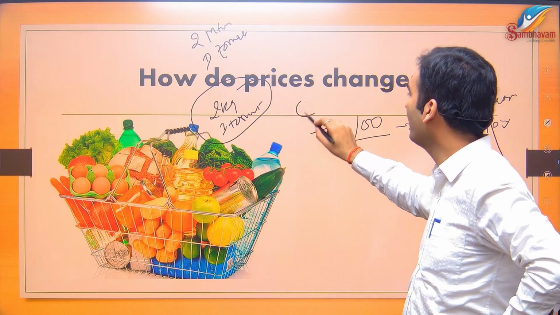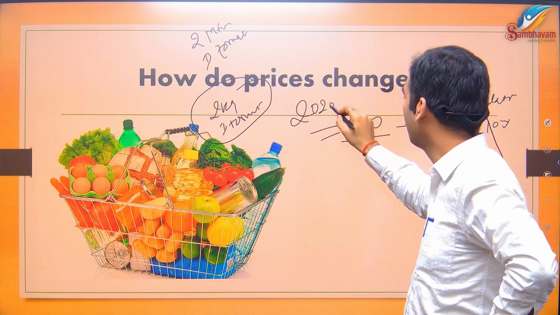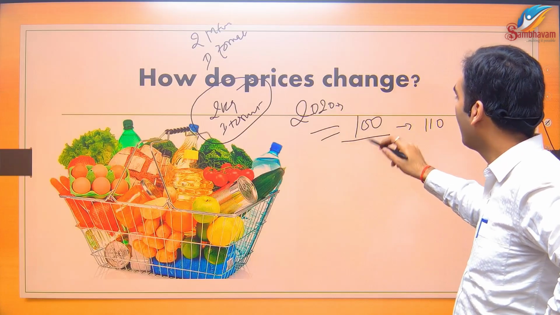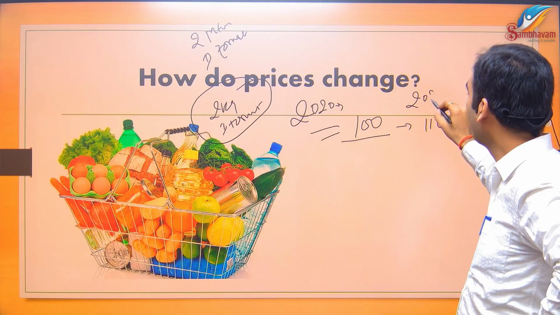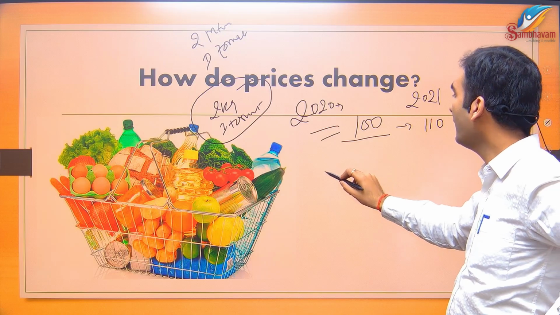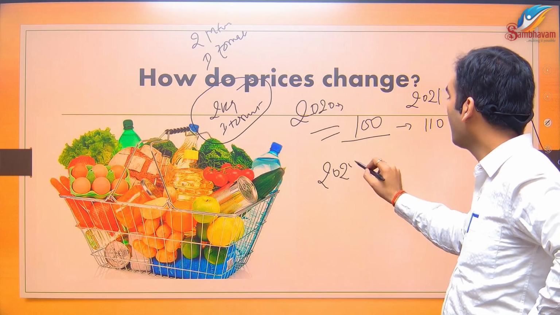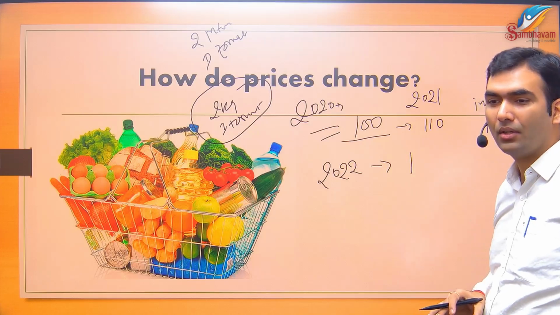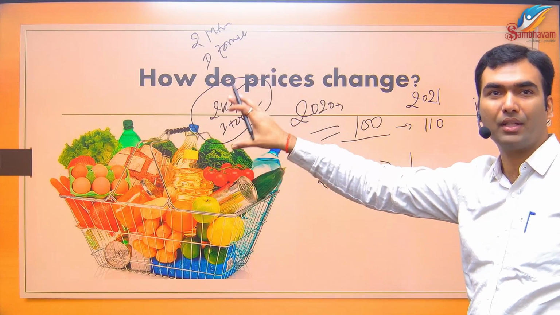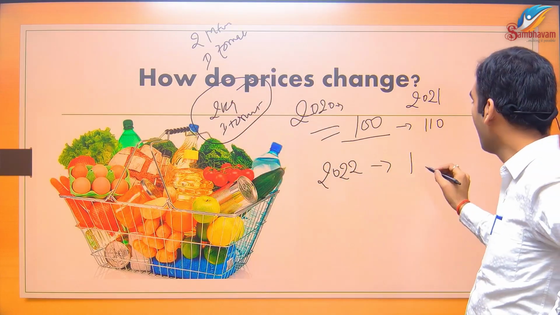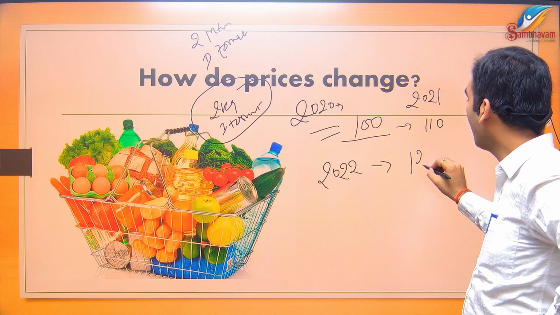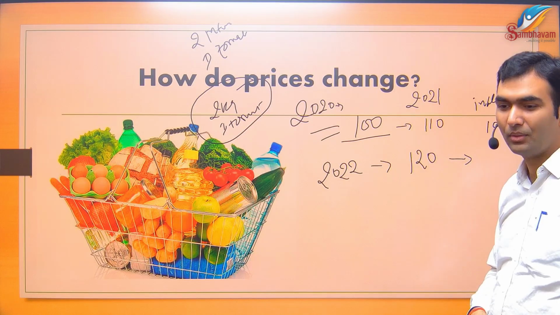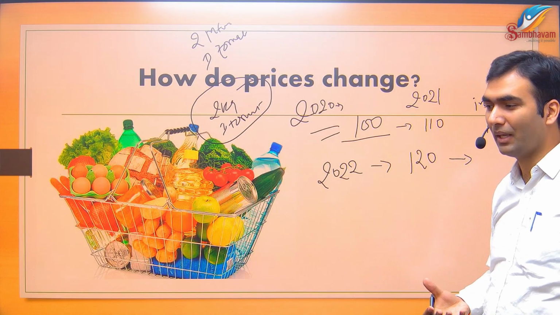Probably this was the scenario in 2020. In 2020, it was 100. In 2021, 110. Then again they went to the market in 2022. Now they saw that the prices of these many items, the basket is fixed, is now 120. How much is inflation? Do the calculation. You cannot calculate it in mind.